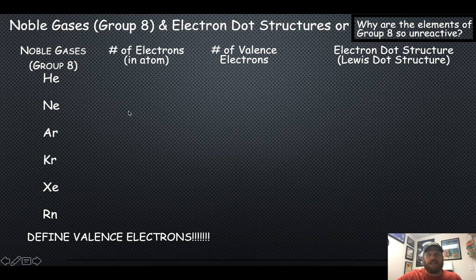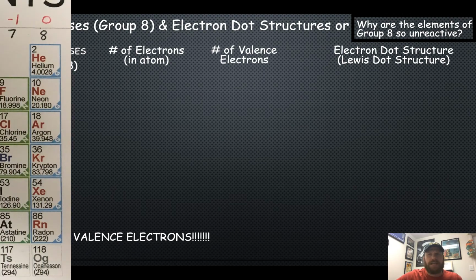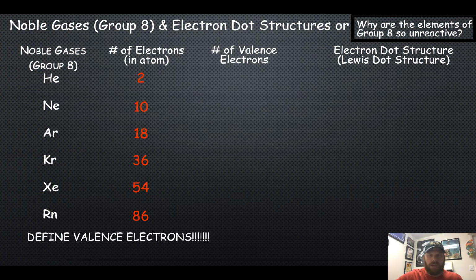Now, how many electrons does an atom of each noble gas contain? You remember that atoms are neutral, right? That means the number of positively charged protons equals the number of negatively charged electrons. So by looking at our periodic table, we should know that the atomic number, which tells us the number of protons in the nucleus, also tells us the number of electrons in the neutral atom. Therefore, helium has 2 electrons, neon has 10, argon has 18, 36 for krypton, 54 for xenon, and finally radon has 86 electrons.